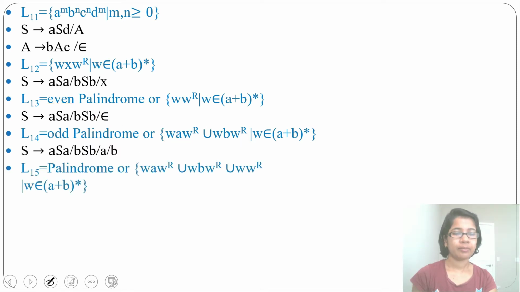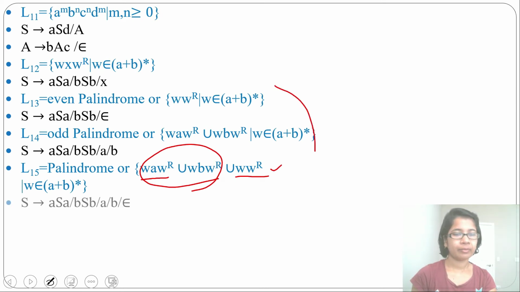Next language, suppose it is not written even or odd, it is just written palindrome. You can say it is all palindrome. It is even union odd. So you can rewrite as W A W reverse union W B W reverse, this is for odd palindrome, union W W reverse, this is for even palindrome. It is the union of both.